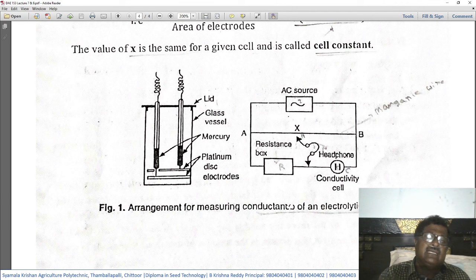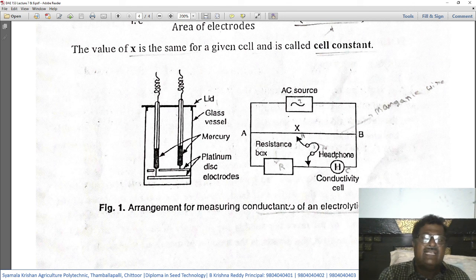That means the electricity will be in direct contact with the platinum electrodes through the mercury and through this platinum wire, because this platinum wire fuses with the thin walled glass tubes in which the mercury is kept.